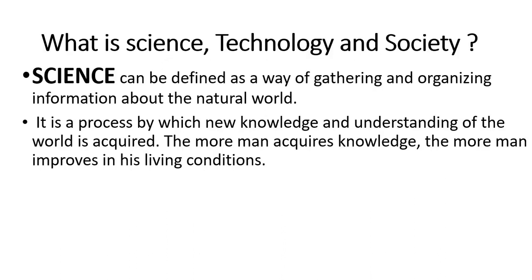What is science, technology, and society? Science, in its literal meaning, can be defined as a way of gathering and organizing information about the natural world. Science can also be likened to a process by which new knowledge and understanding of the world is acquired. The more man acquires knowledge, the more man improves in his living conditions.